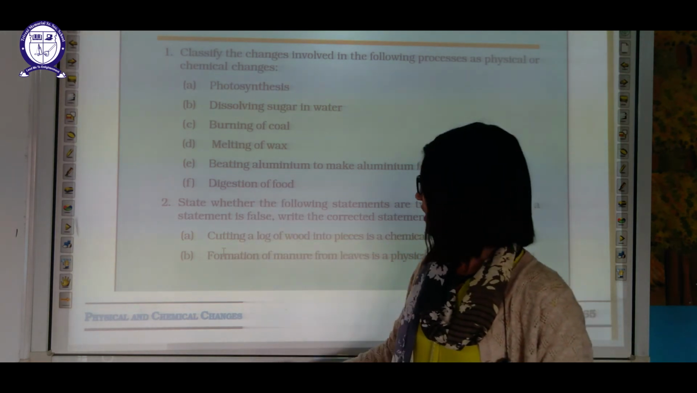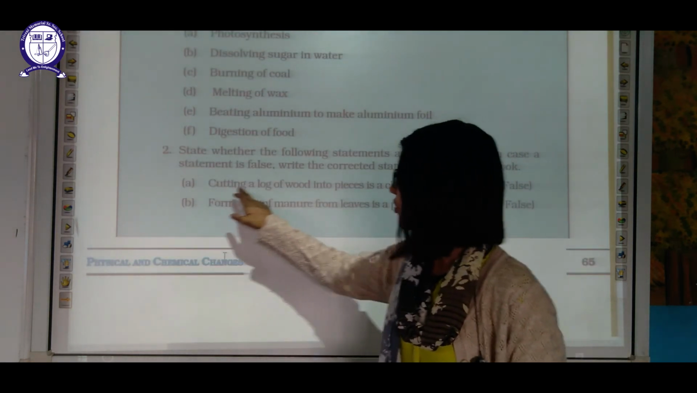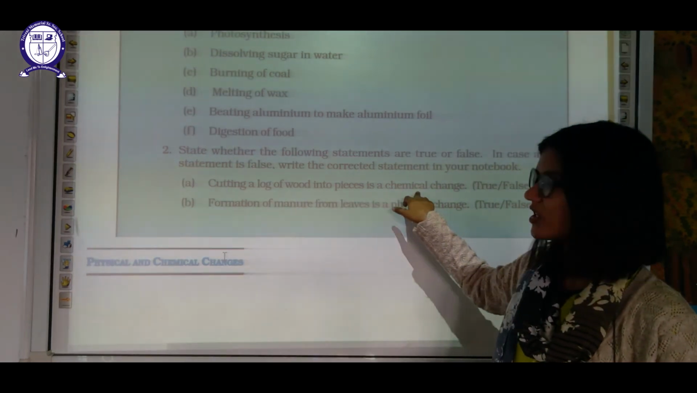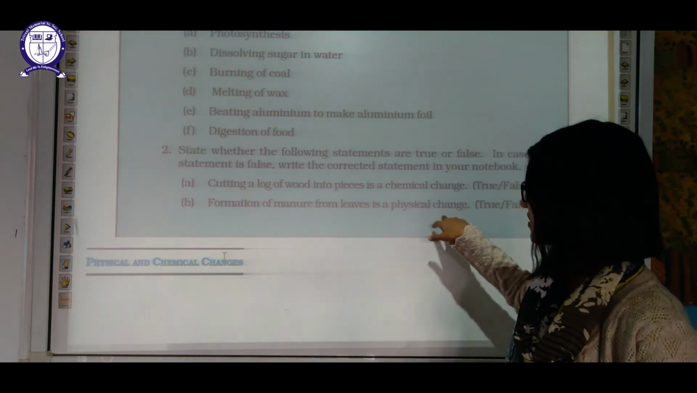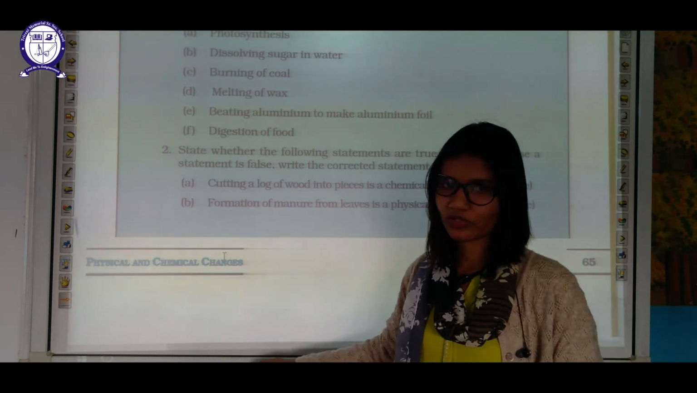Okay. Now you have to write true or false. Cutting of a log of wood into pieces is a chemical change. False. It's a physical change. Formation of manure from leaves is a physical change. It is a chemical change. Okay.